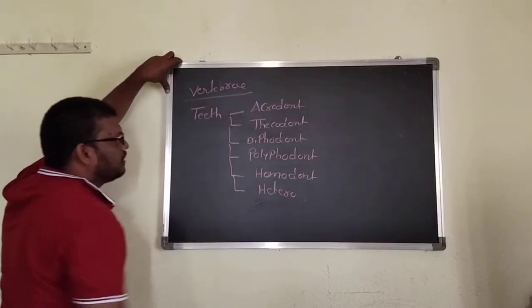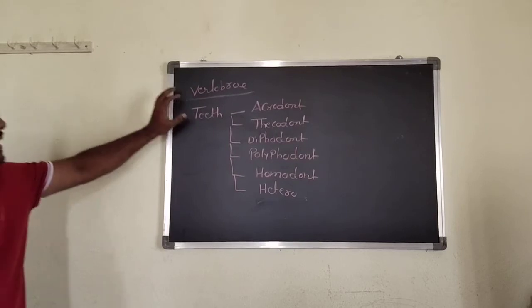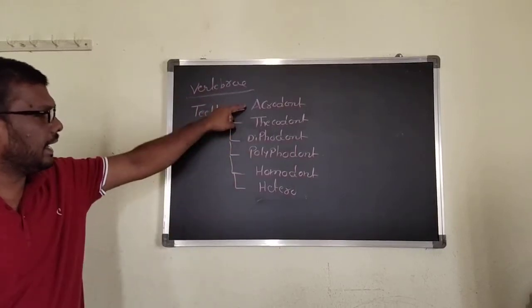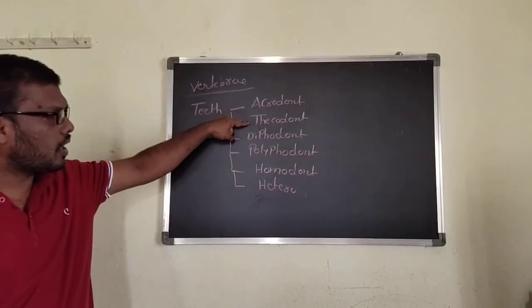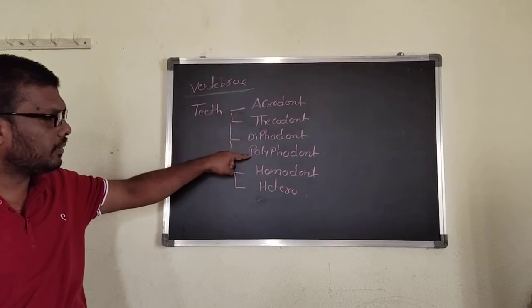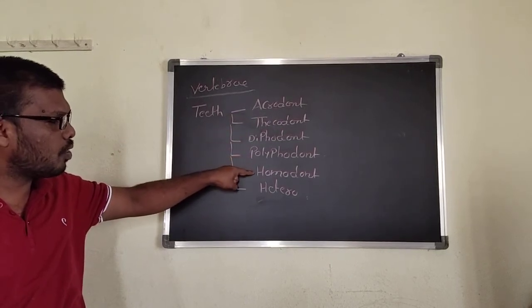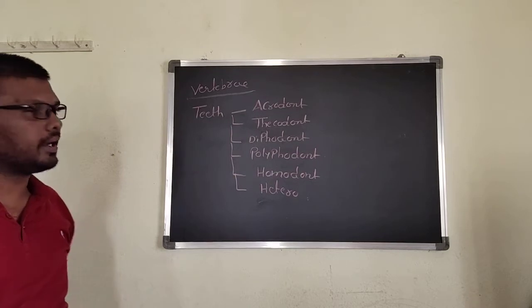That's why in vertebrates mainly they have different types of teeth: acrodont teeth, thecodont teeth, diphyodont teeth, polyphyodont teeth, homodont teeth, and heterodont teeth.